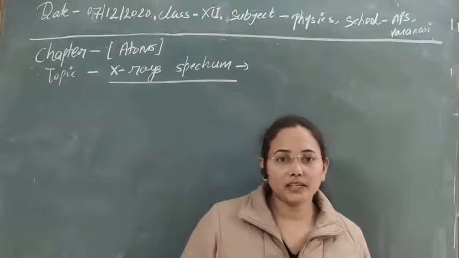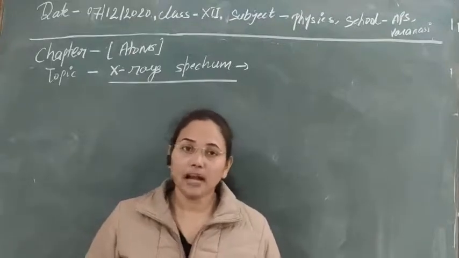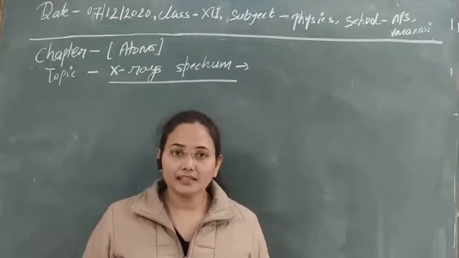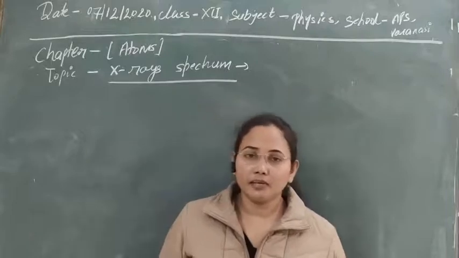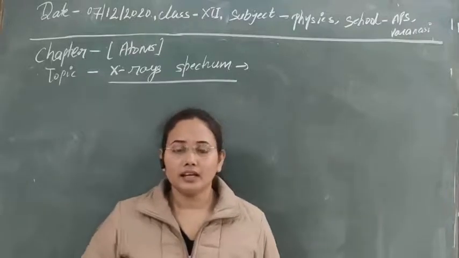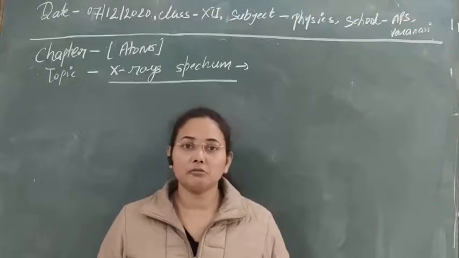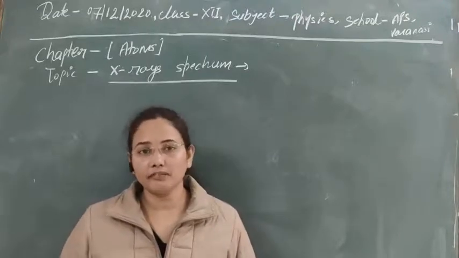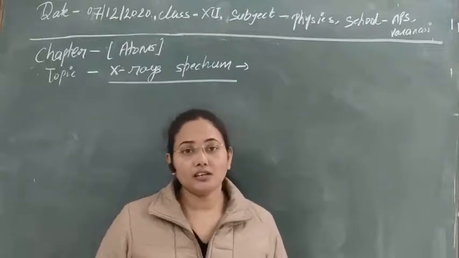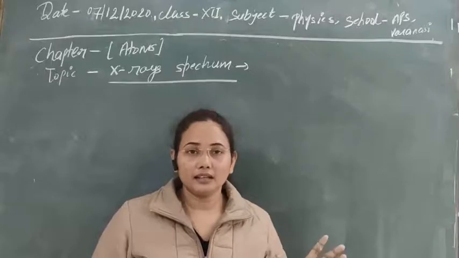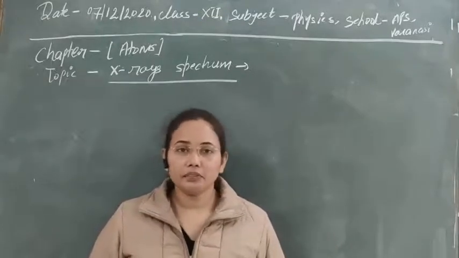What is the hydrogen spectrum, how the spectrum is formed, what types of spectrums we have, and if we have to calculate the two extreme limits for the different spectrums, like in the case of Lyman, Balmer, Paschen, Brackett, Pfund, any one. In the case of any one, if we have to calculate the minimum and maximum frequency, or the minimum and maximum wavelength, then how can we calculate it? And even with the help of that calculation, we can easily tell in which range it is lying, like ultraviolet or visible.